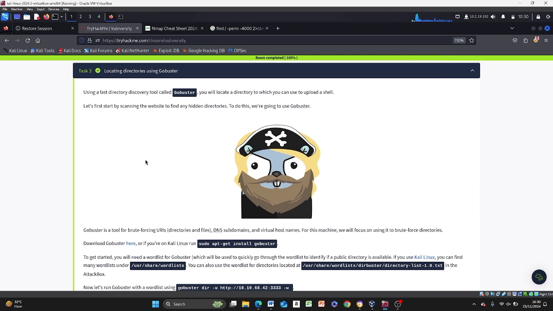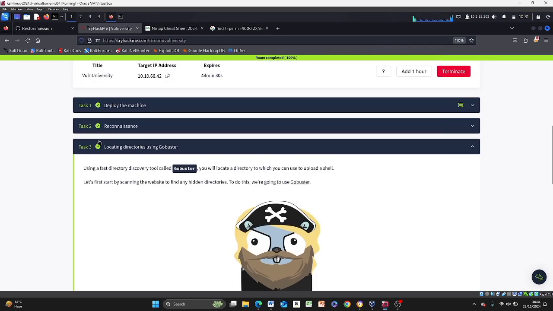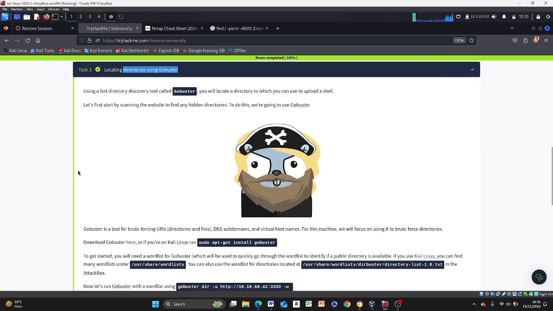The same way Burp Suite can be used for normal directory busting, and the same way Burp Suite can also be used for password brute forcing as well. But the main aim of directory brute forcing is to force out those hidden files, those hidden directories. So it's a fast way of locating directories using GoBuster.